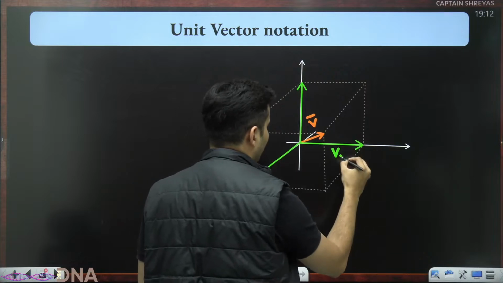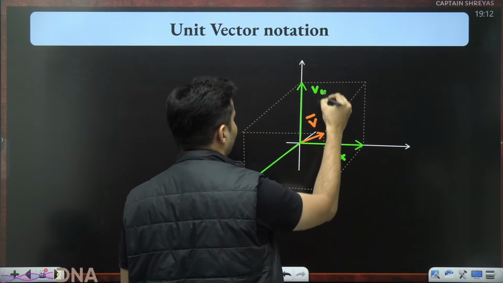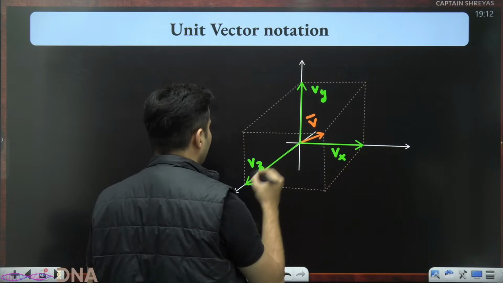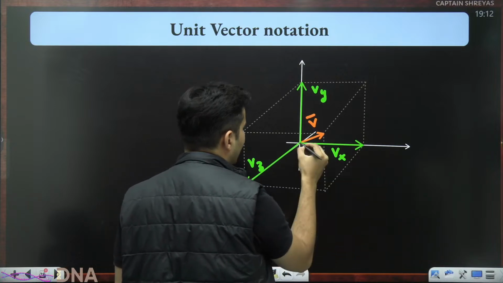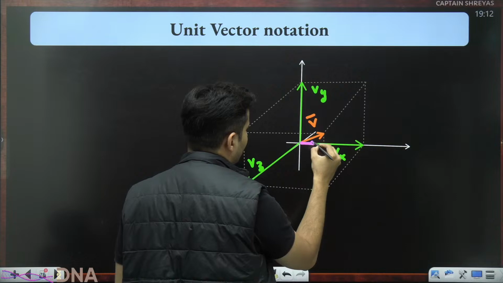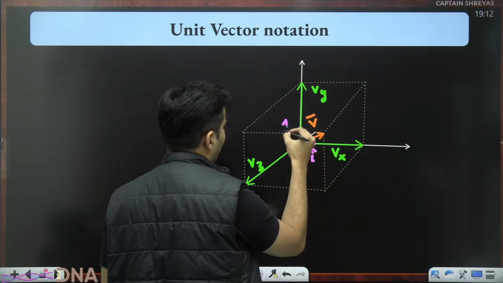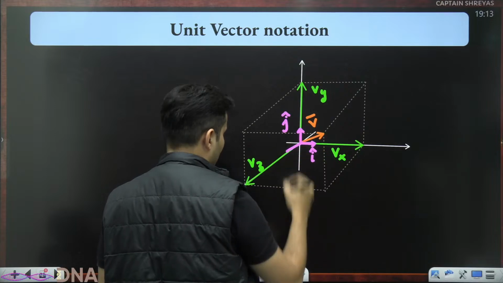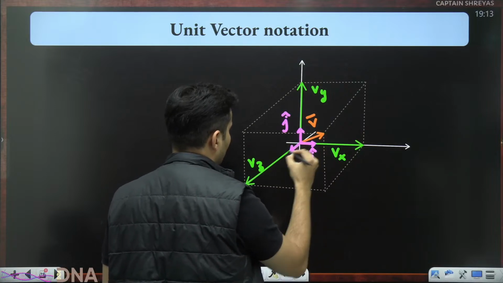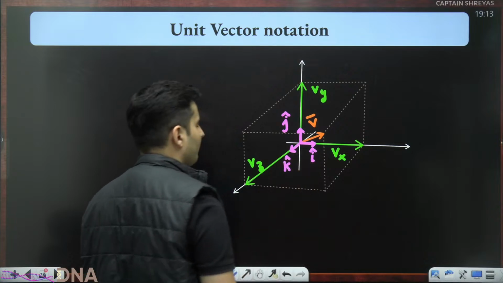So this is our x component. This is our y component. And this is our z component. Of course, there is i cap, j cap also. So there is i cap over here. Then there is j cap over here. And of course, there is also k cap over here.